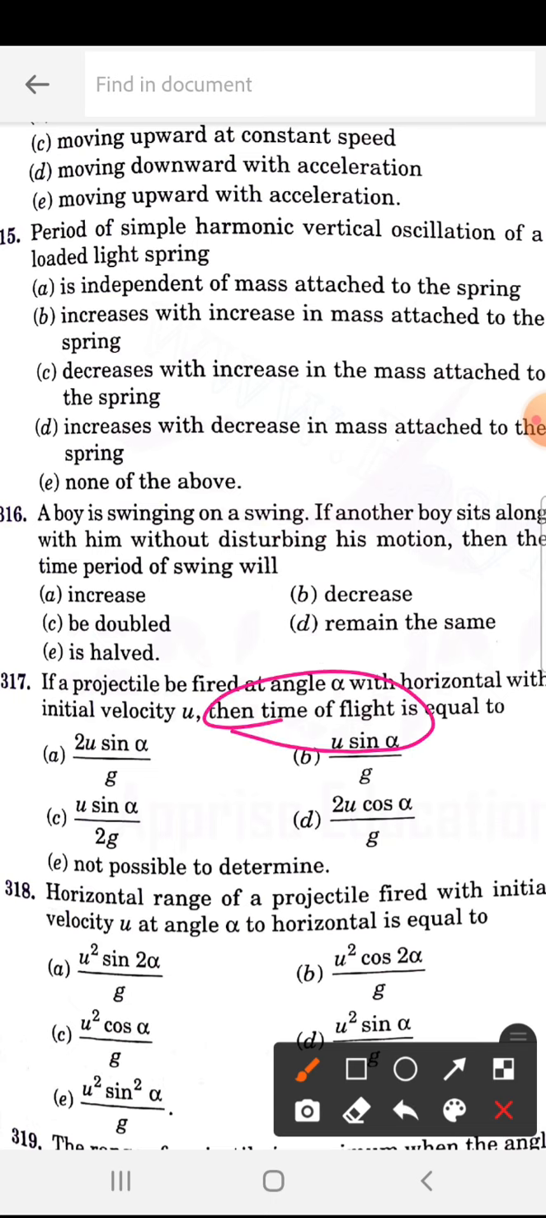flight. So the time of flight is 317 A, 2u sin alpha by g. This is the time of flight, important.